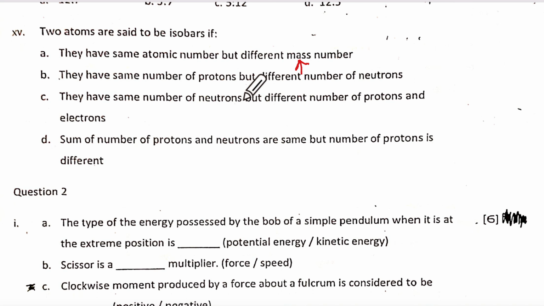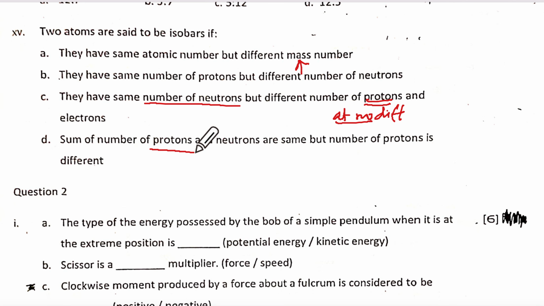Different number of protons and different electrons means different elements. Okay, so atomic number is different, correct? Different number of protons means what? Protons and electrons mean atomic number is different, and same number of neutrons. But then mass number will be different, isotone. Same number of neutrons means isotone.